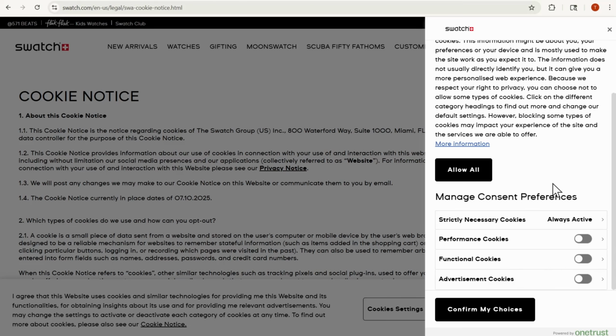Now, another really good practice that I like for organizations to do is provide insight on what constitutes a strictly necessary cookie. Most consumers aren't sophisticated with these terminologies and what they even mean. Most people are just going to agree.